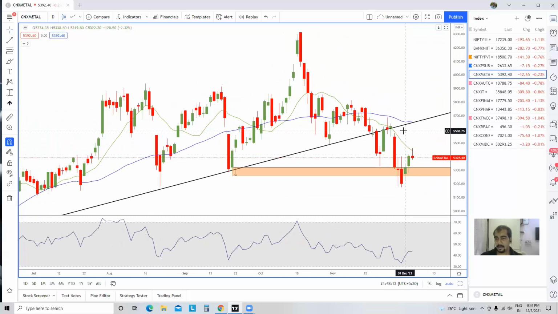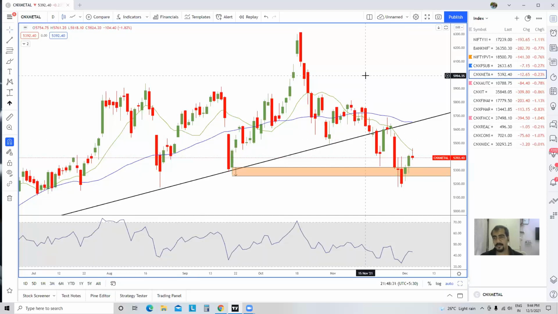Metals has gone through a whipsaw. What it has done is it gave a big red candle over here, a high wave candle, and then it broke the support. It did breach the support, but this particular level, if you can see, this low over here and these two candles over here, took the support and immediately gave a bounce back.